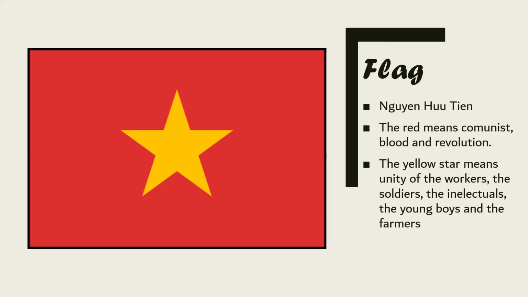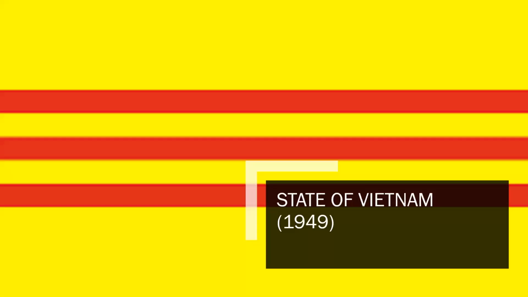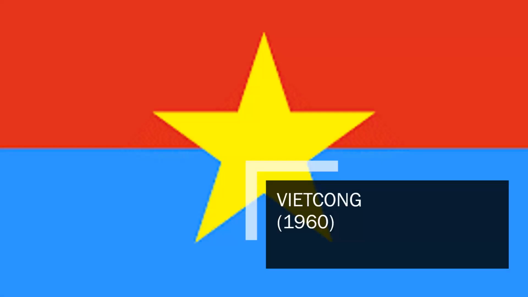In Vietnam there had been many flags before, like the Indo-Chinese flag adopted in 1887, the flag of the state of Vietnam adopted in 1949, the flag of North Vietnam adopted in 1945, the Vietcong one adopted in 1960, and the current flag adopted in 1976.